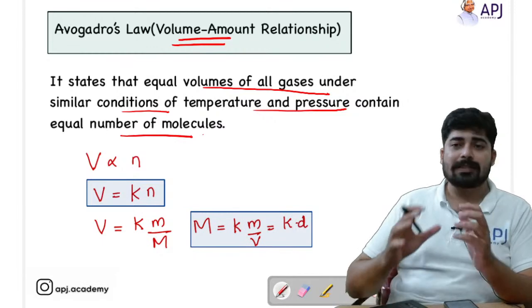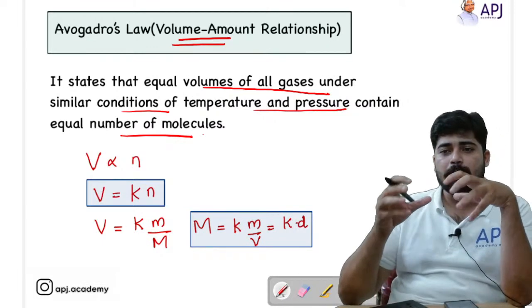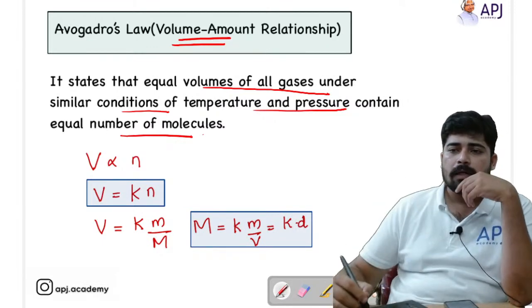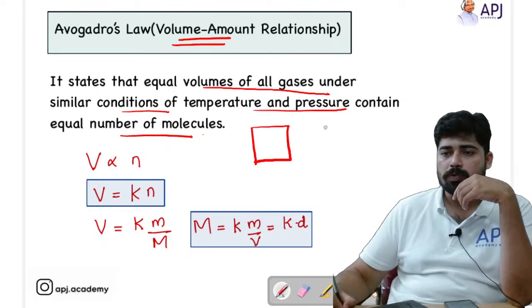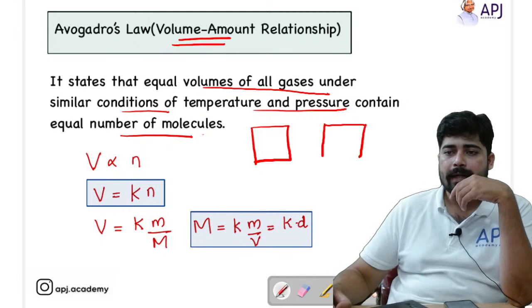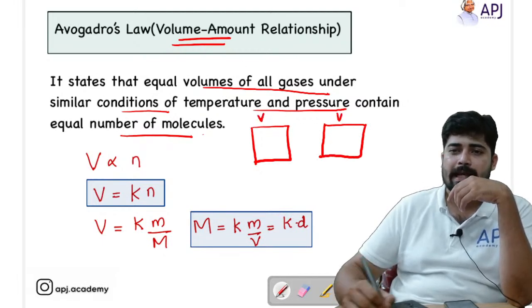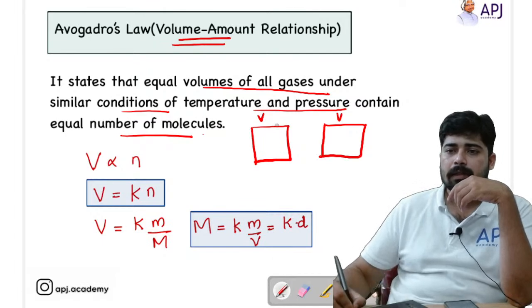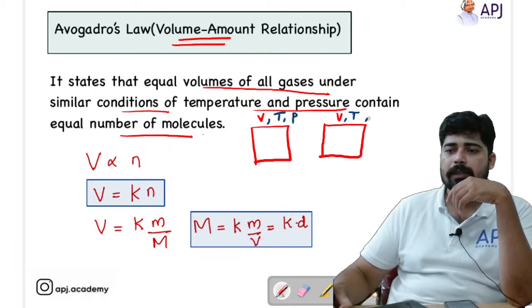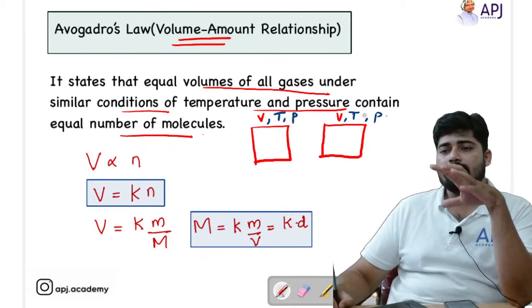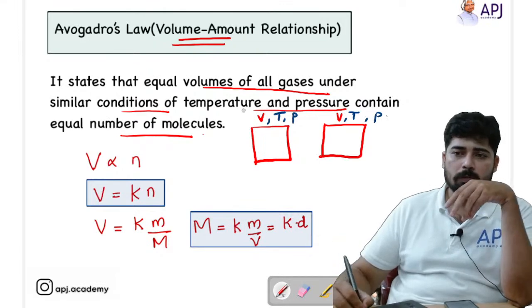Okay, dear students, I wanted to give you a clear picture on this concept. If I take two identical rooms, the volume here and here is the same, the temperature in both rooms is also the same, and the pressure is the same, so volume, temperature and pressure are the same for both rooms.